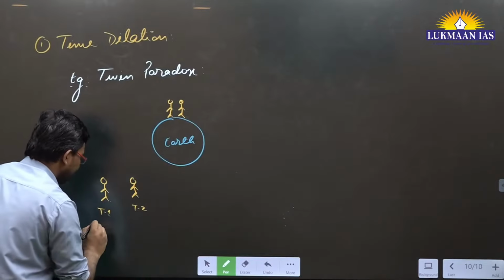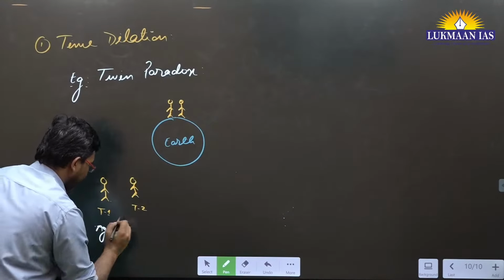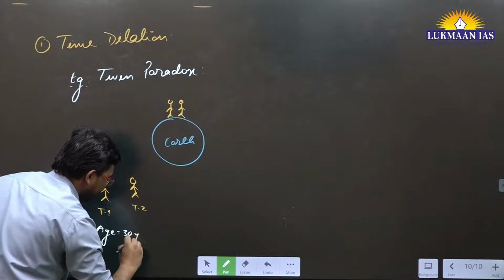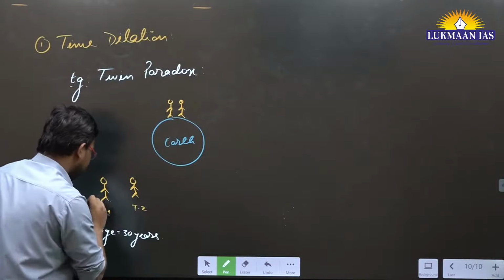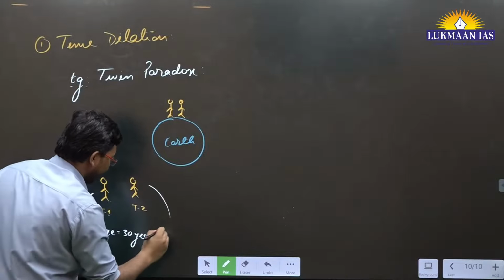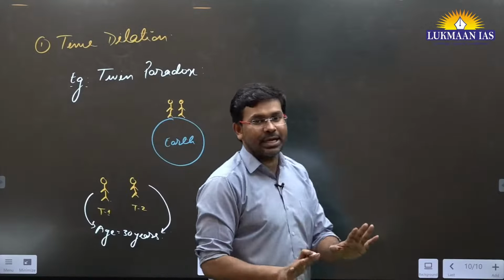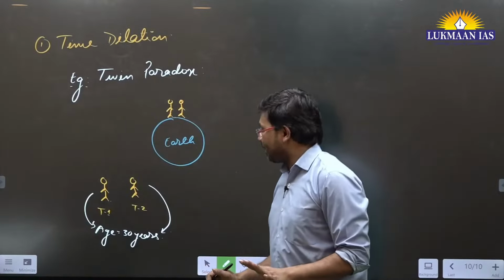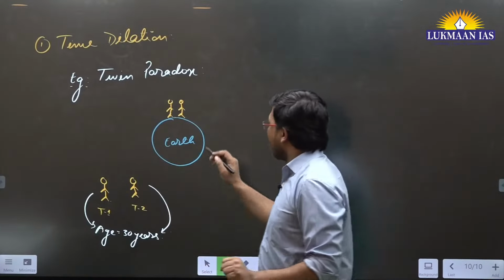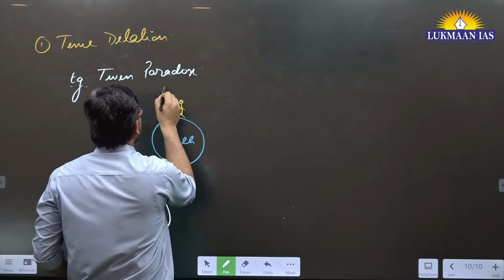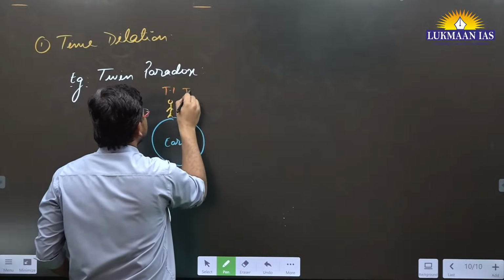Let's say they have an age of 30 years each. Means he has an age of 30 years, he also has an age of 30 years. Both are brothers, twins, both are 30 years old, okay. What will happen? After some time, one of the brothers, let's say this brother, he is T1 and this is T2.